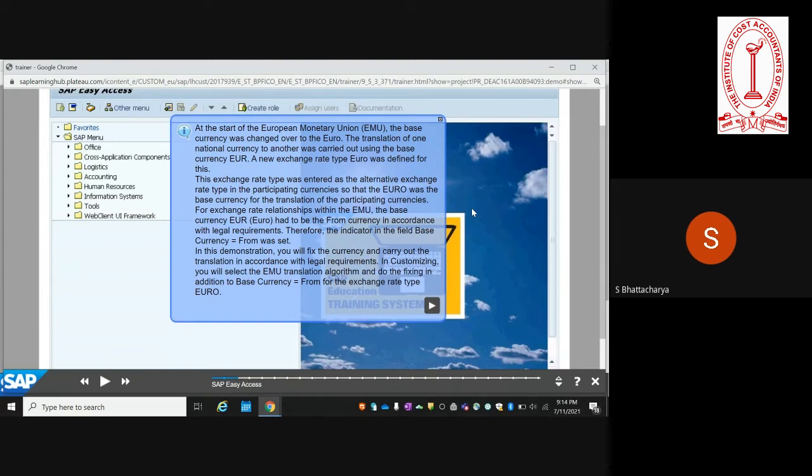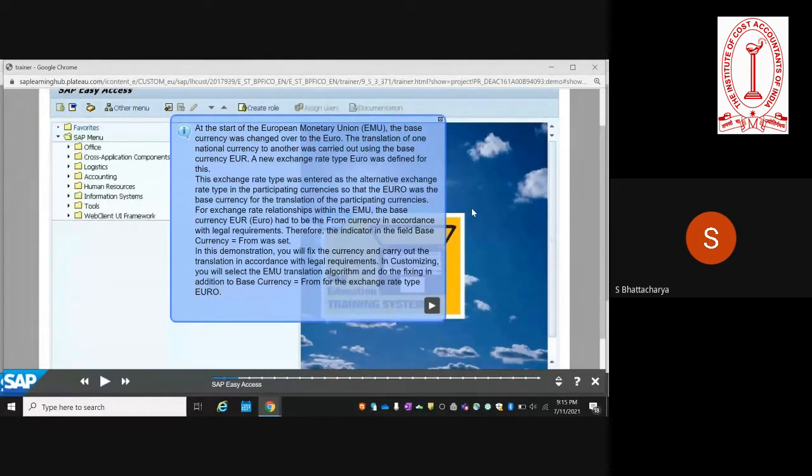So this is basically how the concept of base currency originated. For exchange rate relationships within the European Monetary Union, the base currency was euro, and hence the base currency is set up as an indicator in SAP. In the case of European companies, it is set up as euro.